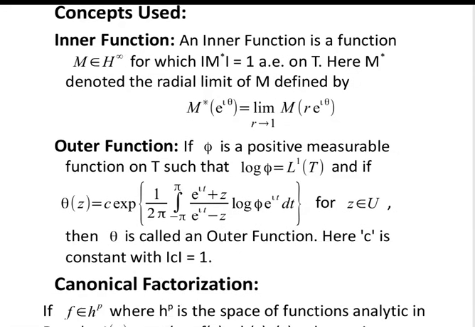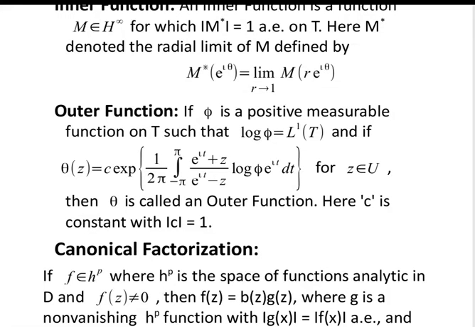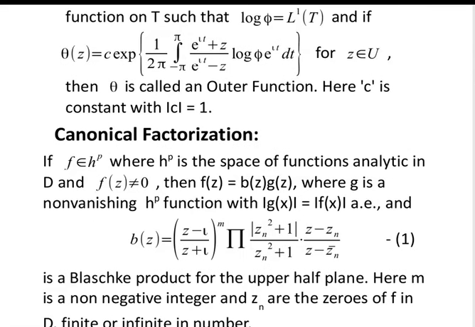Now what is an outer function? If phi is a positive measurable function on T such that log phi belongs to L1(T), and if theta of z is equal to C into exponential of 1 upon 2 pi integration from minus pi to pi of (e raised to power iota t plus z) upon (e raised to power iota t minus z) log phi of e raised to power iota t dt, for z belongs to U, then theta is called an outer function. Here C is a constant with mod C is equal to 1.